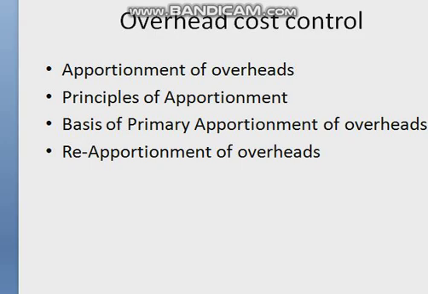Now, why is apportionment of overheads done? It is for accuracy. Because of greater accuracy in cost assignment and cost control, apportionment ensures more accurate forecasting, estimating, and decision making. For the purpose of control, with the help of apportionment and departmentalization, responsibility accounting can be effectively introduced. Then there is valuation of work in progress. Unless the overheads are departmentalized or apportioned, the correct cost of WIP cannot be ascertained.